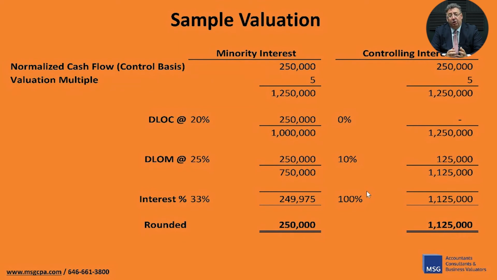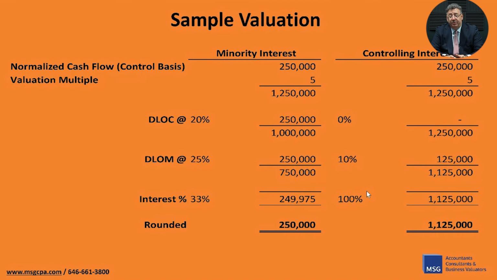$1,125,000. Conversely, if we're looking to value now a 33% interest in the same business, let's go back to the normalized cash flow on a controlling basis and use the same multiple of 5. Again, our initial indication of value is $1,250,000. If we use a discount for control of 20% and a discount for marketability of 25%, a 1/3 interest in this business is worth $250,000.